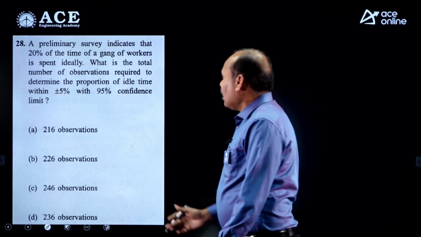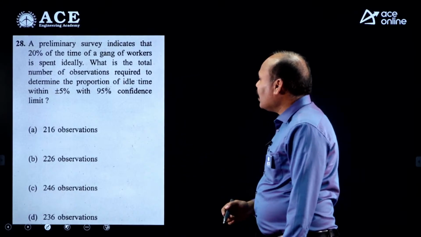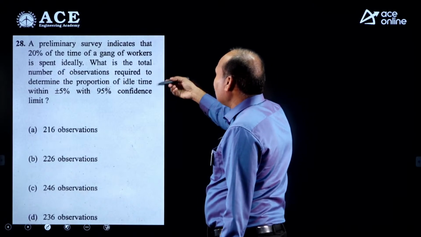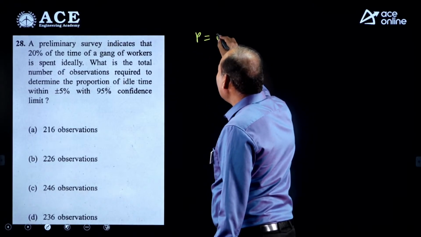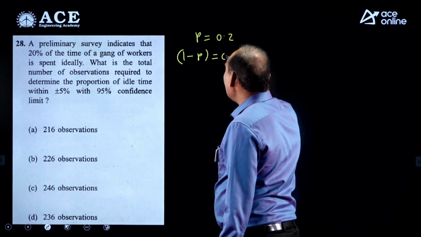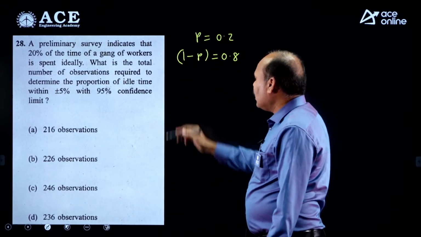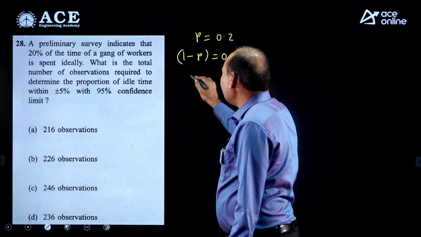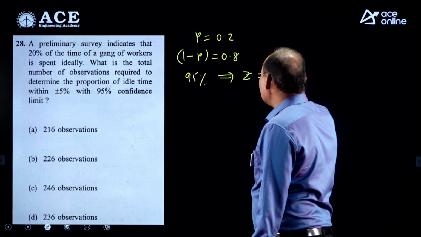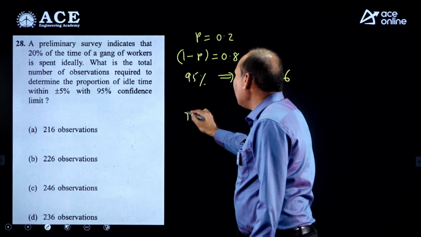Next question, a preliminary survey indicates that 20% of time working. So 20% of time working means P is equal to 0.2, and not working, 1 minus P, is equal to 0.8, and 95% confidence level. 95% confidence level means the corresponding Z value is 1.96.